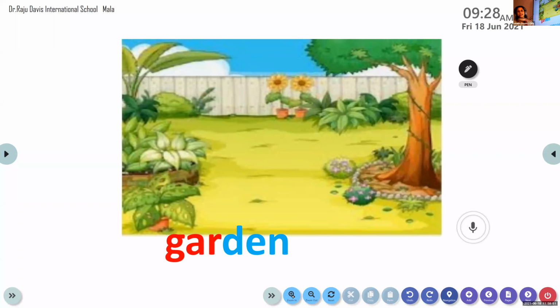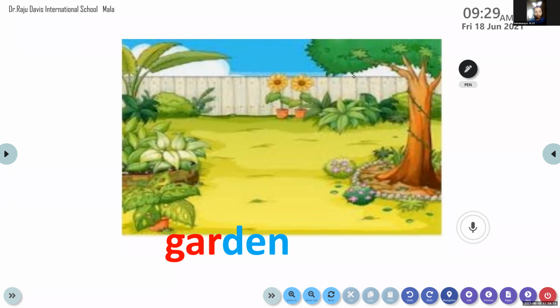What is this word, children? Come on, tell me. Read the word for me, all of you together. Garden. Now tell me, garden, how many syllables are there?